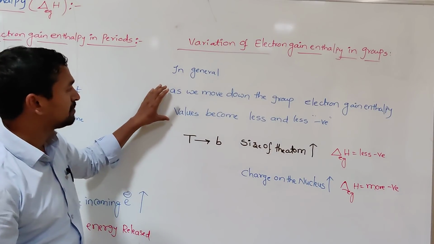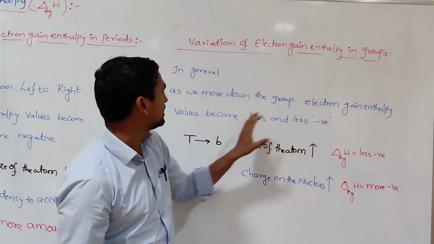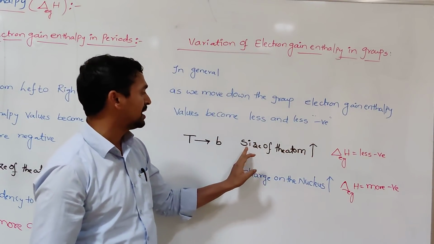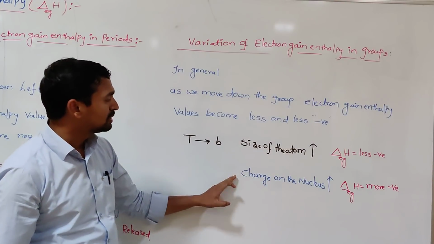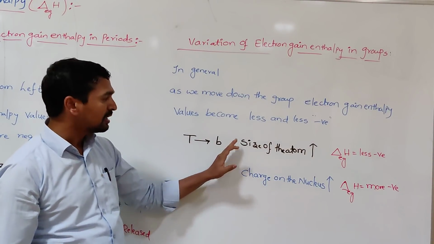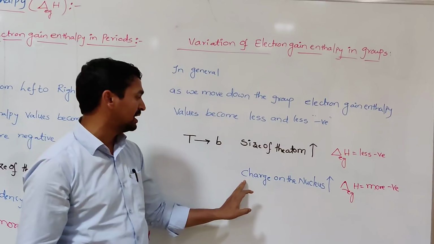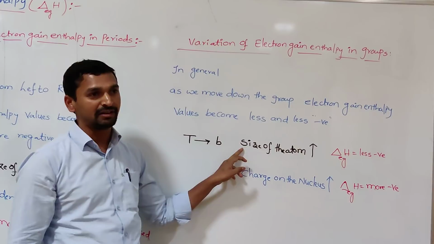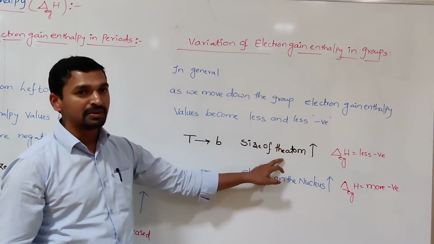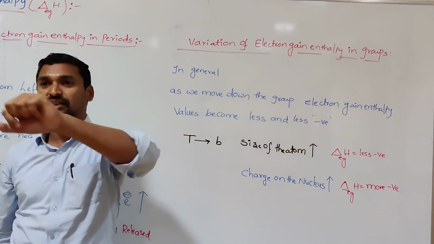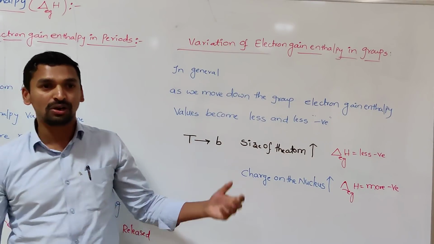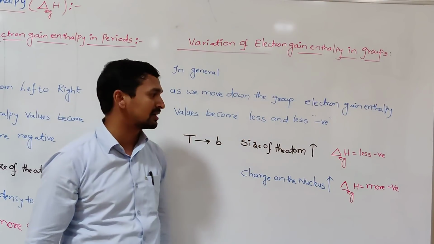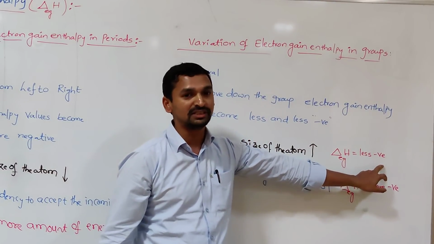But what is there in our statement? As we move down the group, electron gain enthalpy values become less and less negative. That is where the size of the atom appears. Even though both the factors are operating, the size of the atom is predominant over the charge on the nucleus. That's why we consider this factor, because it is the dominating factor. So as the size of the atom increases, the force of attraction on the incoming electron decreases, so the larger atom has less tendency to hold the electron, and less amount of energy is released.